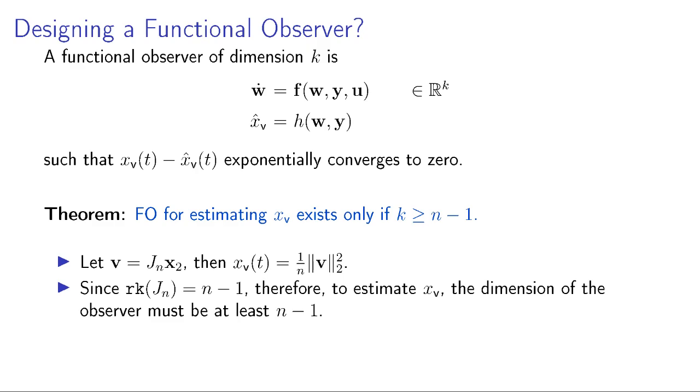This comes from the fact that state variance is a norm of a functional of the state, and that functional depends on Jn, which is of rank n minus 1. So in order to estimate the variance, we have to design an observer of dimension at least n minus 1. It can become computationally infeasible if n, the number of unmeasured states, is very large.